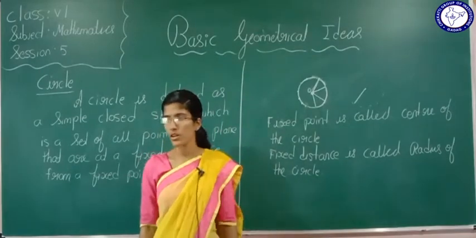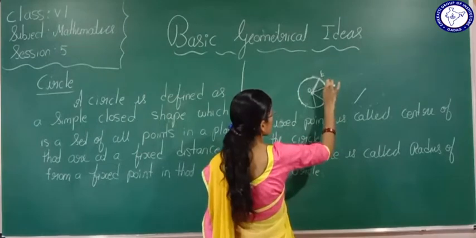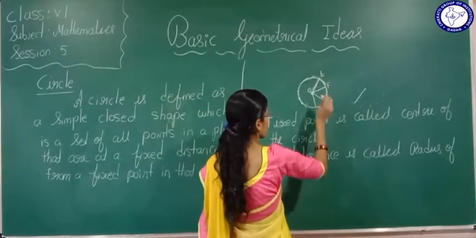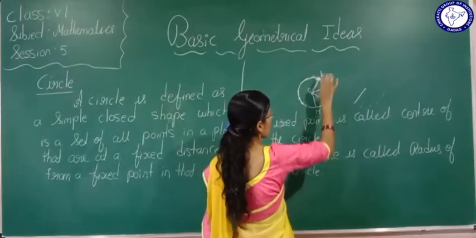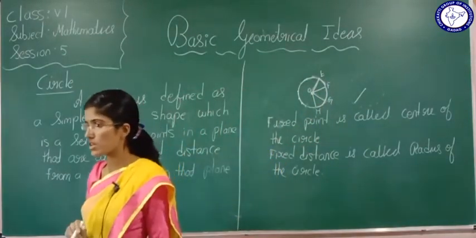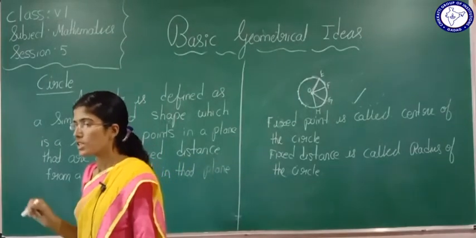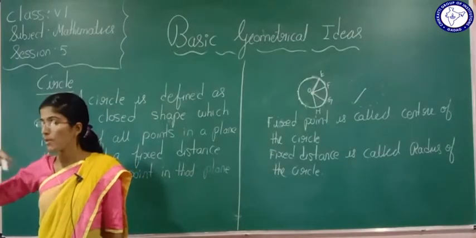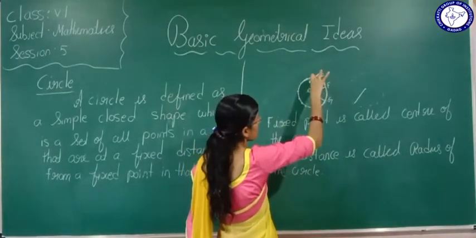Is it understood? Now see, suppose this is your point E, this is F, G, H. Now OG, OH, OF, OE, these are nothing but radii of the circle. Once more I will tell you, what is a circle? A circle is a set of points in a plane at a fixed distance from a fixed point.